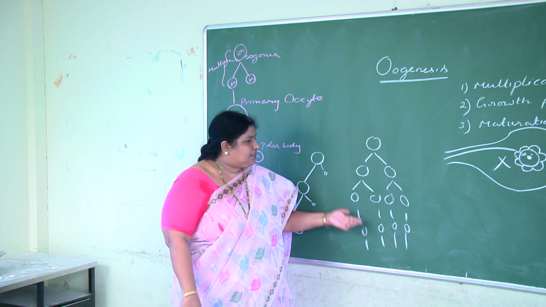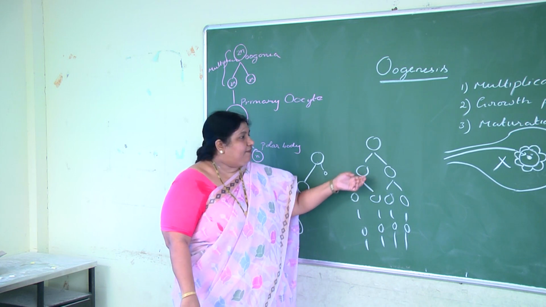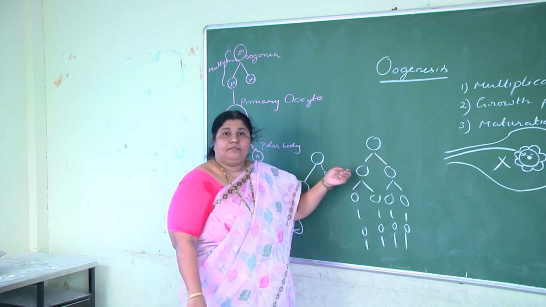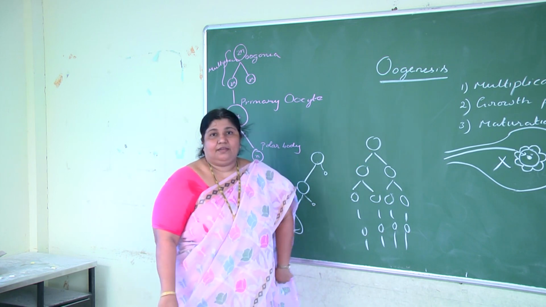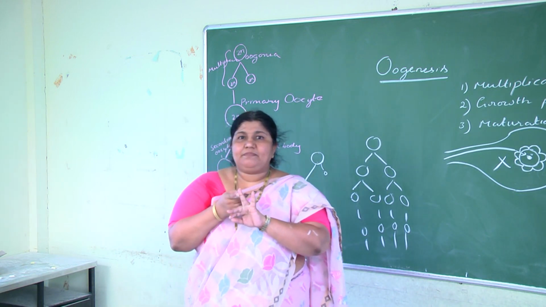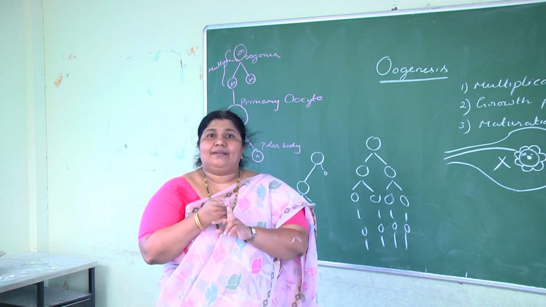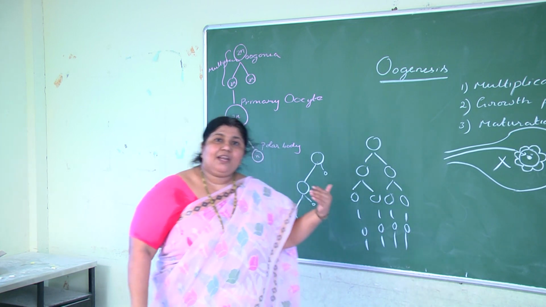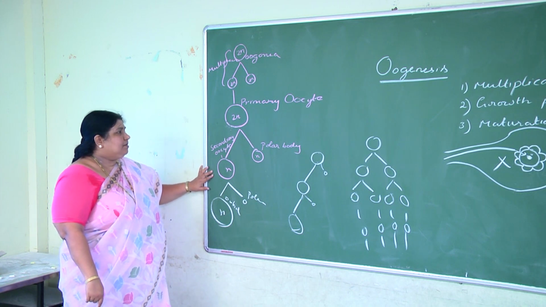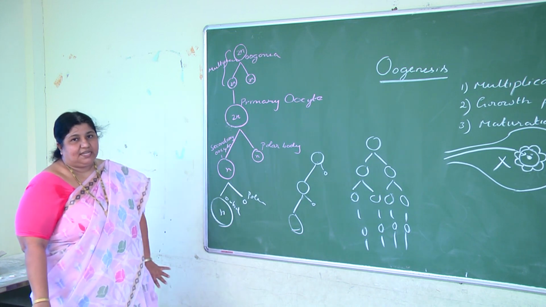But here not like that. If 200 sperms are formed, there would have been 100 secondary spermatocytes and 50 primary spermatocytes. So 50 primary spermatocytes double to become 100 secondary spermatocytes, which double to become 200 sperms. But in oogenesis it is not like that. One primary oocyte results in one secondary oocyte, which results in one ovum. So that is about oogenesis.